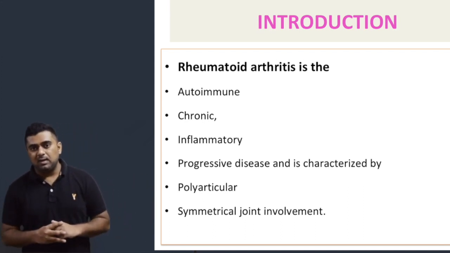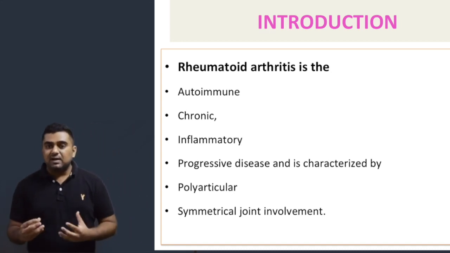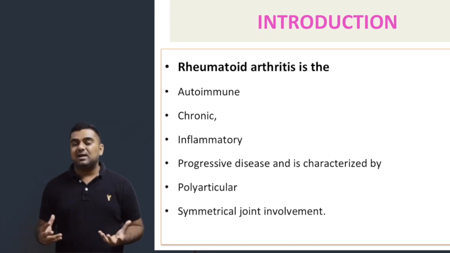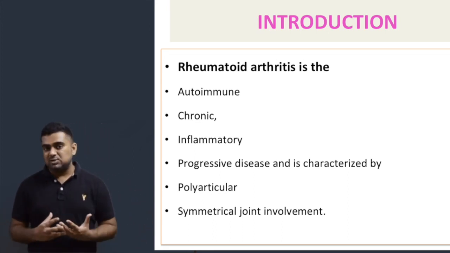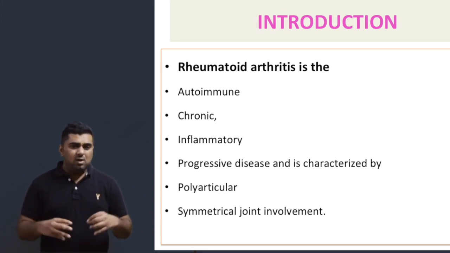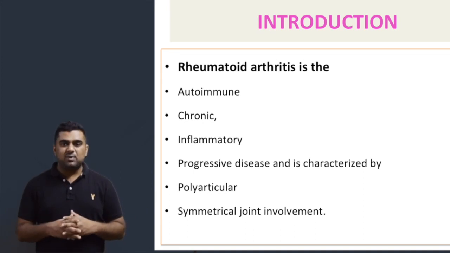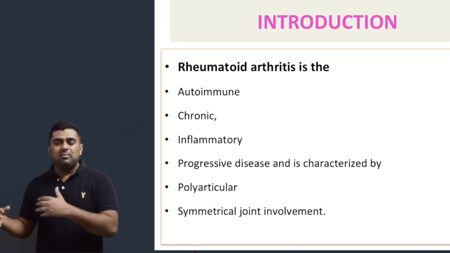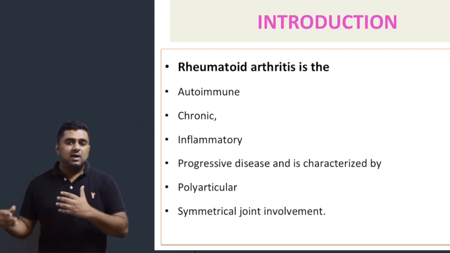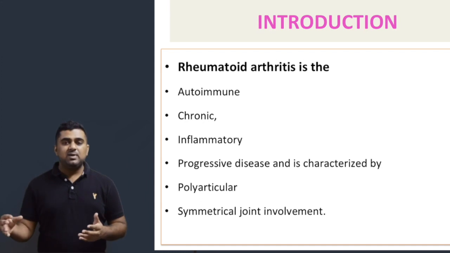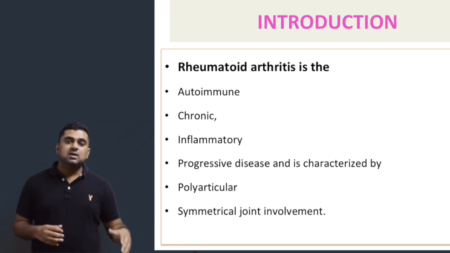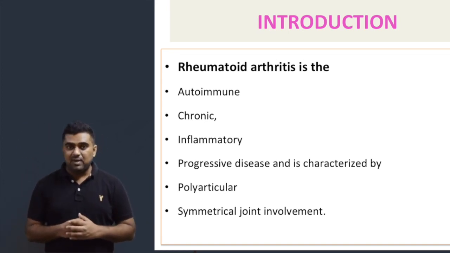Now, rheumatoid arthritis is an inflammatory disease. We all know that it specifically targets the synovial joints. All the inflammatory cells will be involved in this process, like B cells, T cells, cytokines, and other inflammatory mediators such as interleukins. All those inflammatory mediators and cells will produce inflammation in the synovial cavity. They will cause inflammation of the synovial membrane.